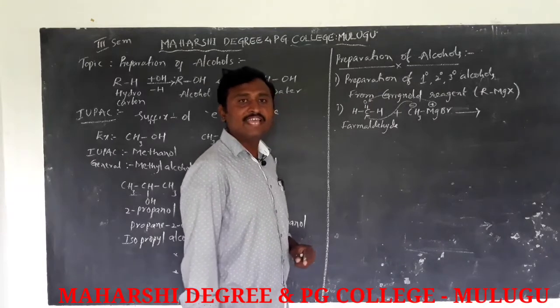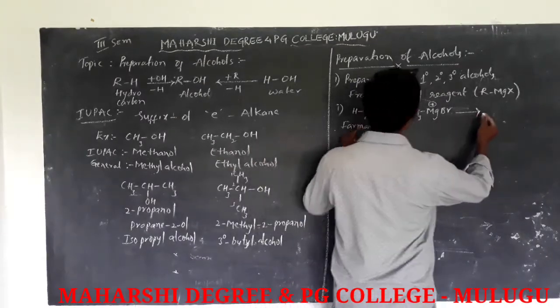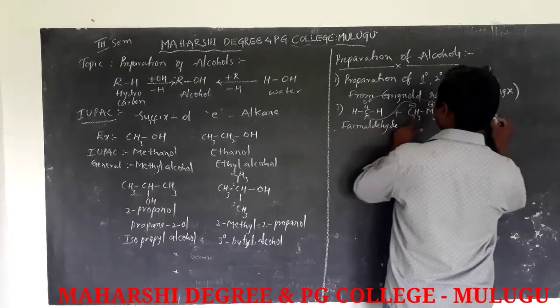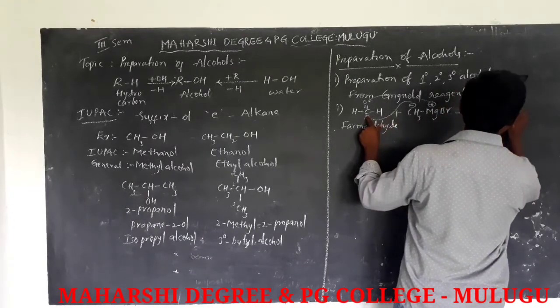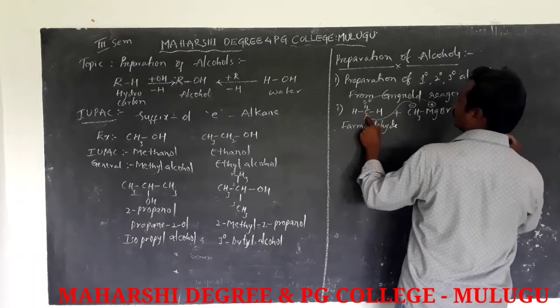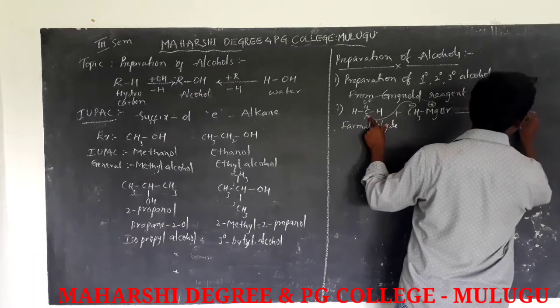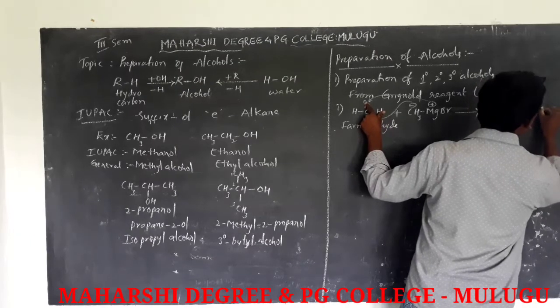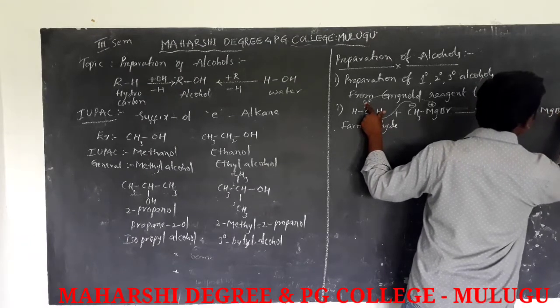So it forms an intermediate product, CH3CH2O minus and MgBr plus.